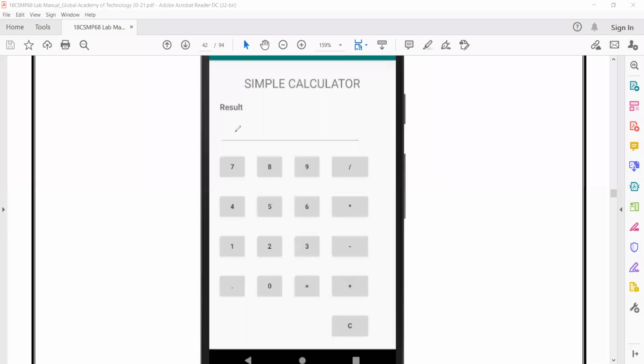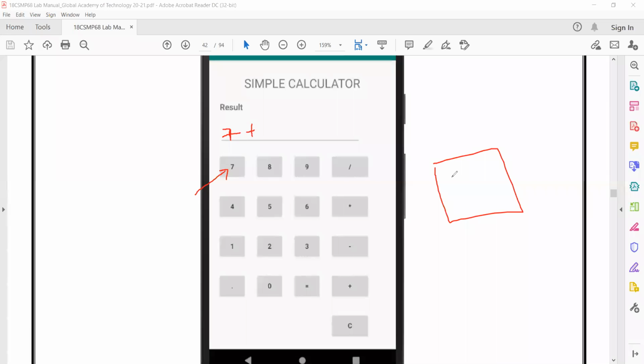See, here, you mean to say that when he's clicking here, he'll get a keyboard. That's what you're telling? Yes, sir. No, I don't think so. Your keyboard won't be displayed. See, in order to enter the values, you should click these buttons. When you click these buttons, then only the corresponding values will be displayed. When you click here, the keyboard doesn't pop up.